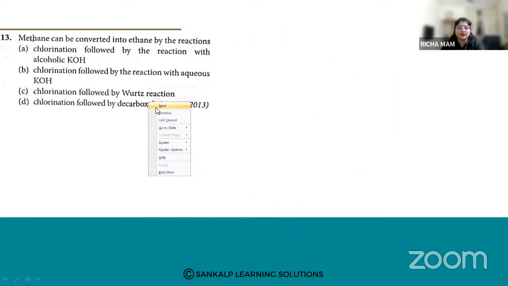Next question. Least energetic conformation of cyclohexane is. Least energetic means more stable, right? So it is the chair conformation. Least energetic means it is the most stable. Okay, the most stable conformation of cyclohexane is the chair conformation.